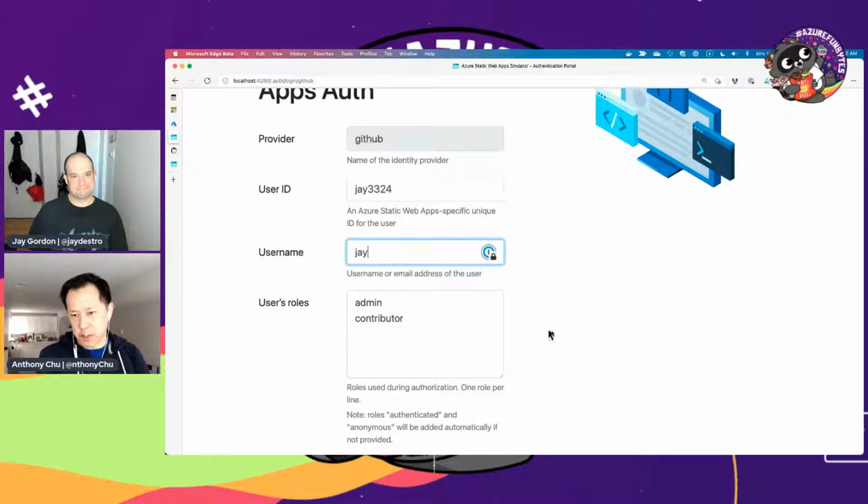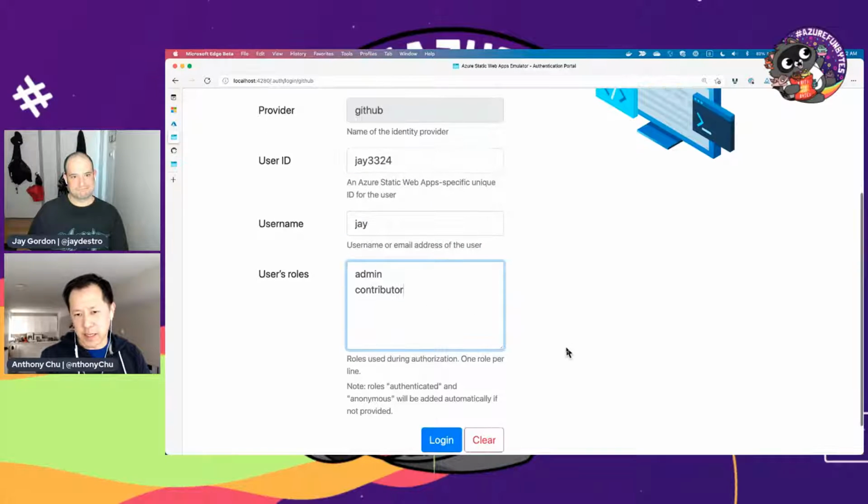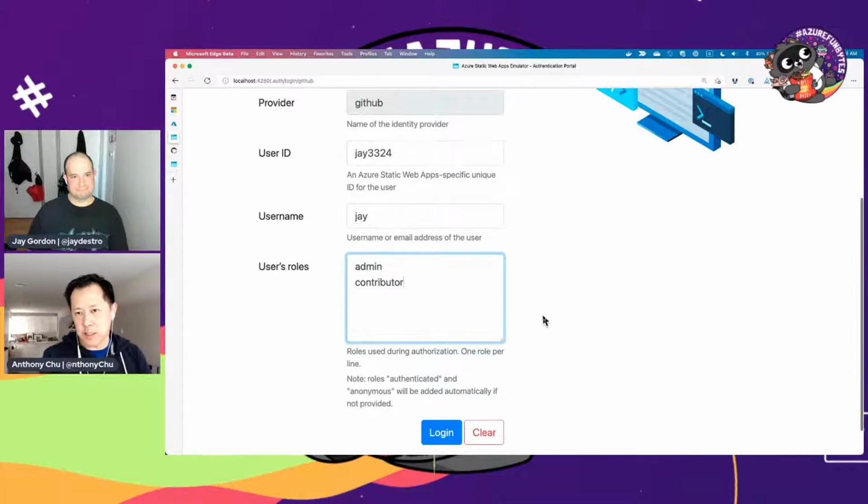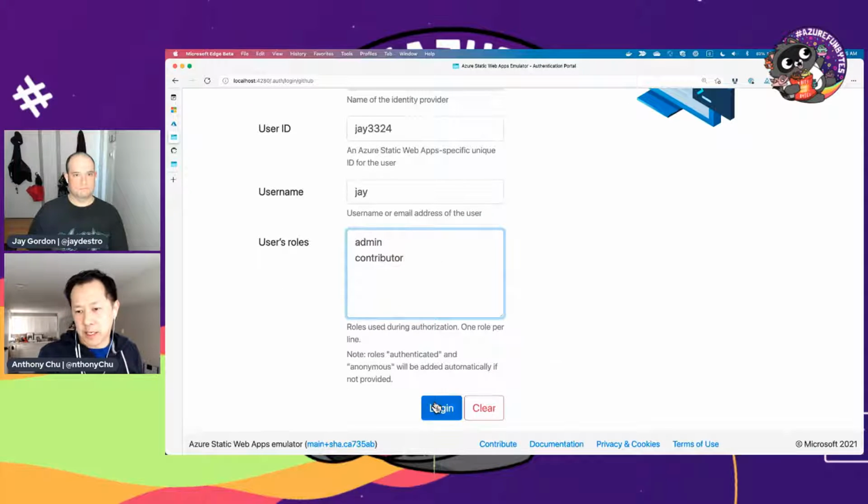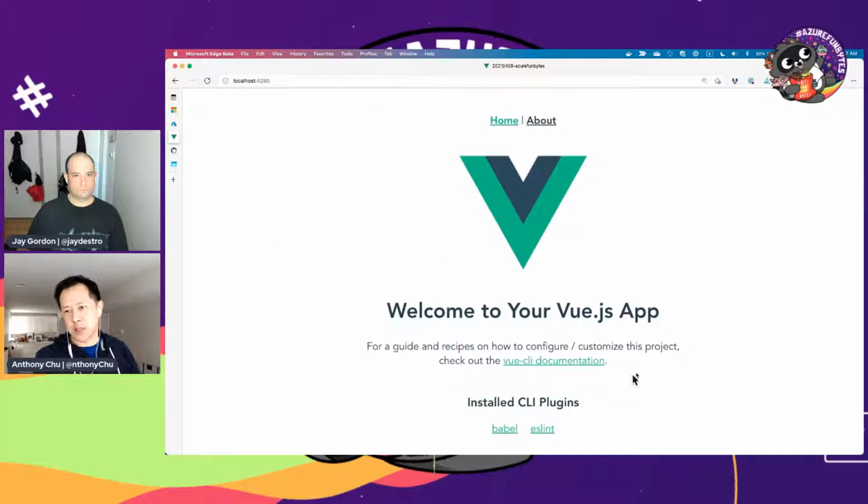You can have a real name. You can put down any kind of role that you want to be logged in as. So if you want to test out, hey, I want to be logged in as admin and see what happens, and then I can log out and try to see what happens if I'm not admin, you can really easily do this with this screen here. And then when you click log in, it just does the exact same thing as it does in the cloud. It bounces you back.